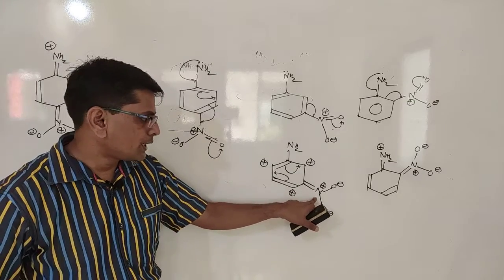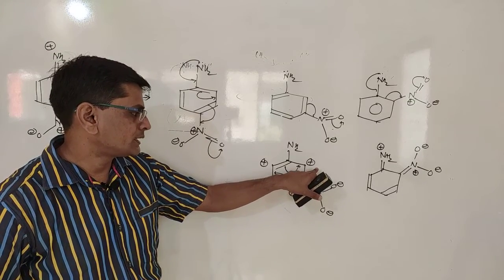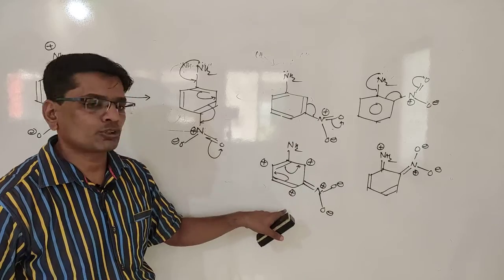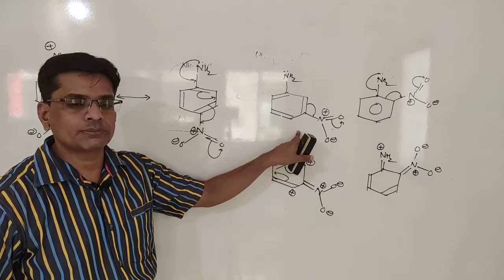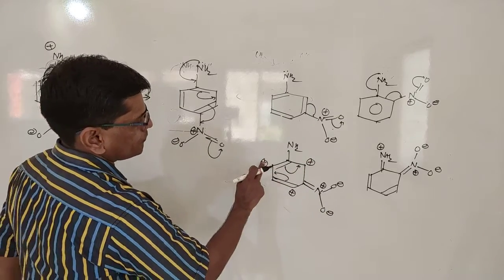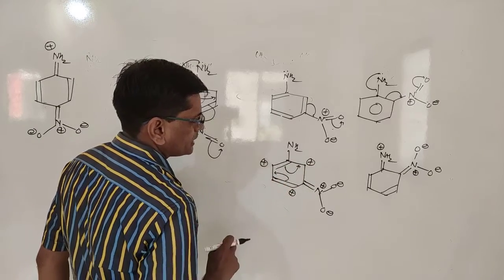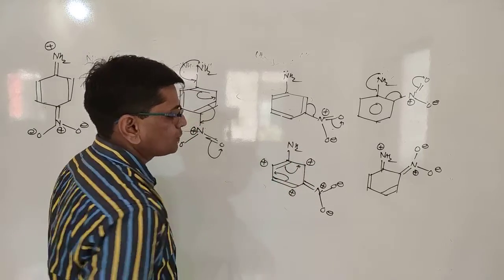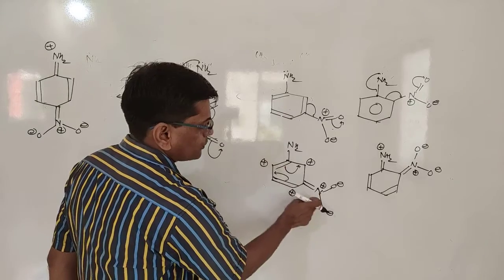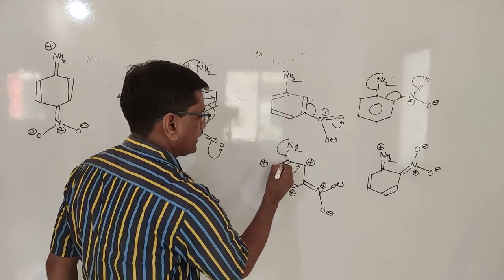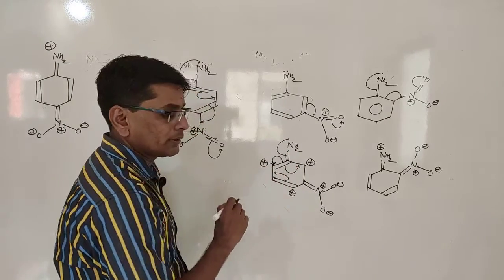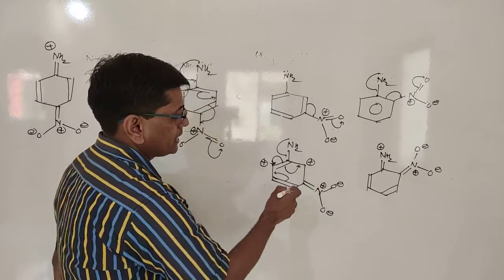So that means with respect to nitro functional group, it creates positive charge at its ortho and para positions with respect to NO2, not with respect to NH2. That's why directly no positive charge is there. So NH2 cannot give electron directly to the nitro, it gives the electron to the ring. Okay, it gives the electron, but it could not go toward the nitro.